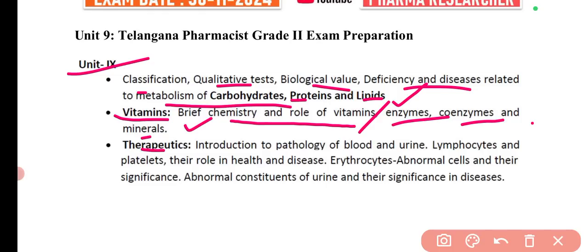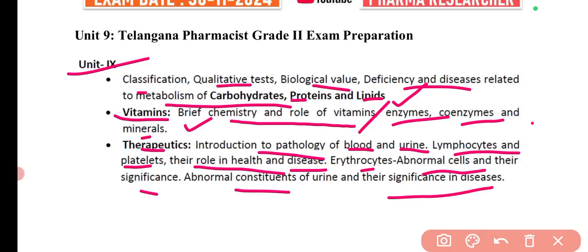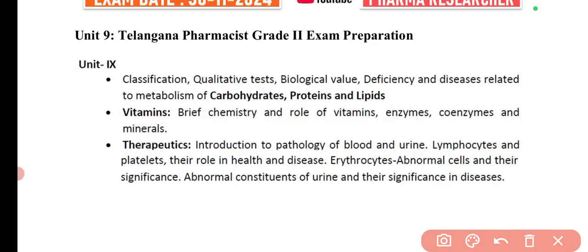And then there are therapeutics: introduction to pathology of blood and urine, lymphocytes and platelets, their role in health and disease, erythrocytes, abnormal cells and their significance, abnormal constituents of urine, and their significance in diseases. All these topics will be covered in this video.